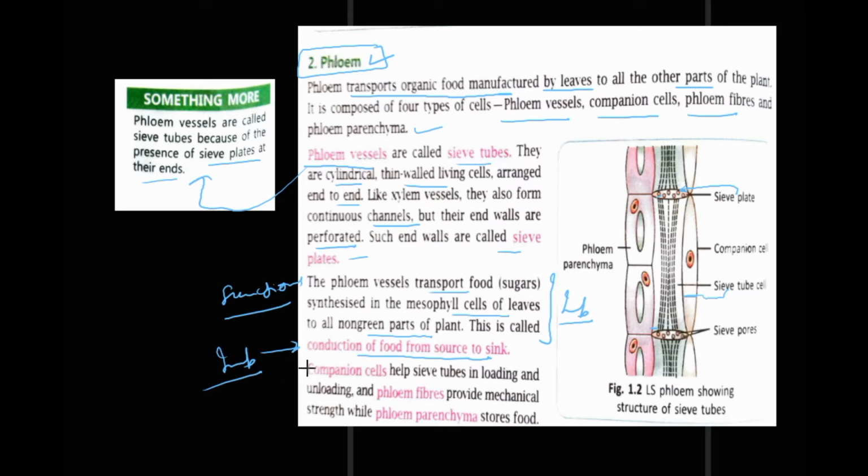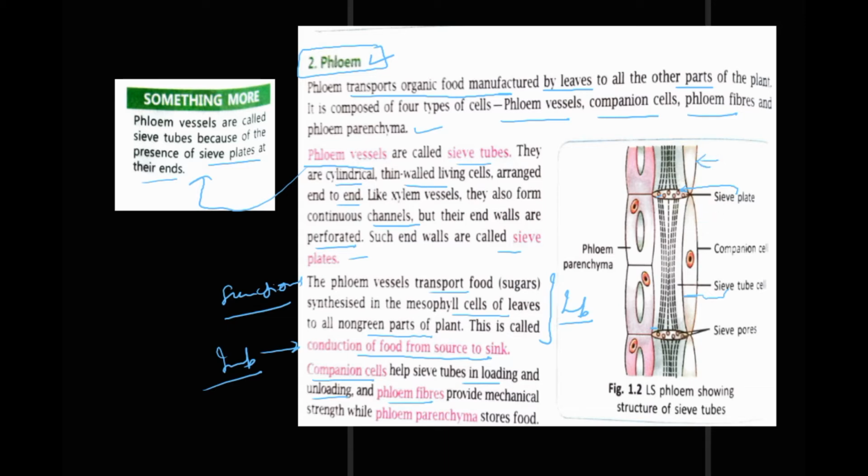Now we move on to the next part of the phloem. It is companion cells. Their function is to help sieve tubes in loading and unloading of food. What is the function of phloem fibers? Companion cells are here.